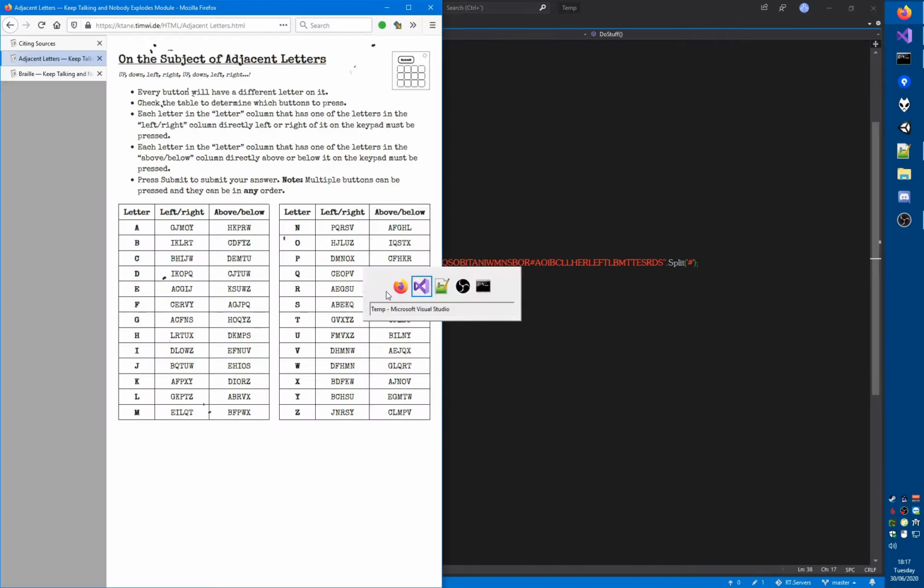Alright, now let's actually open the adjacent letters module source code, which not only has the grid in it, but also the actual code that checks the rules. Okay, this is the Russian version of adjacent letters.